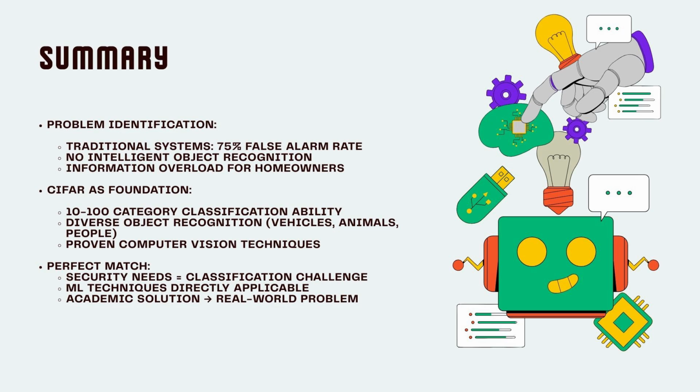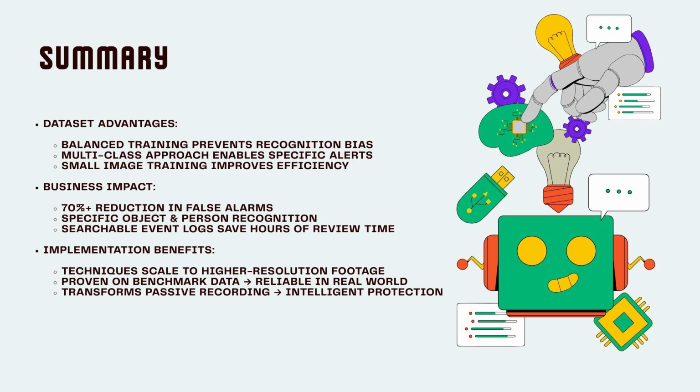The CIFAR dataset, with its structured approach to classifying diverse objects ranging from vehicles to animals to people, mirrors precisely what an intelligent home security system needs to identify. While working with small 32 by 32 RGB images, we have developed techniques that will scale to the high resolution footage from security cameras. Our exploratory data analysis reveals several critical insights. First, the balanced nature of the CIFAR dataset has allowed us to train our model without bias toward a particular object.